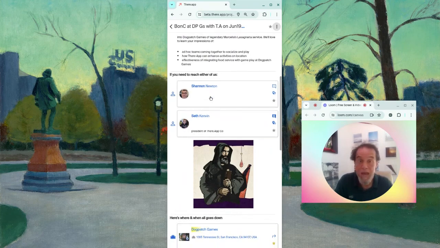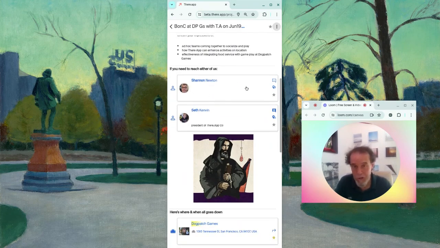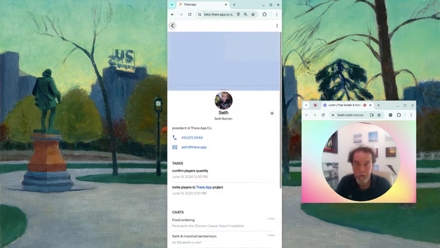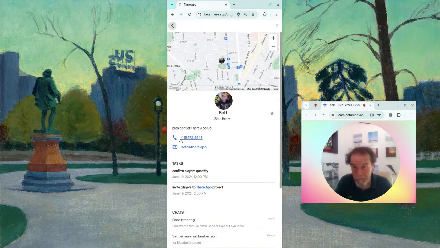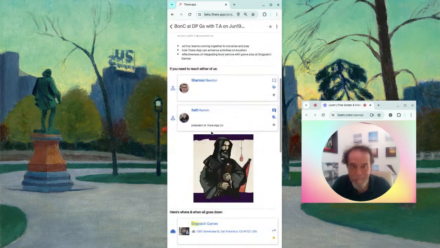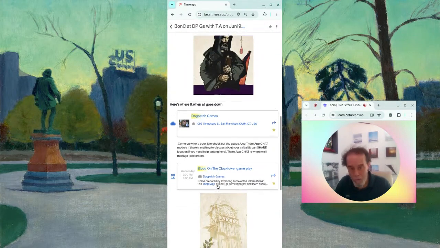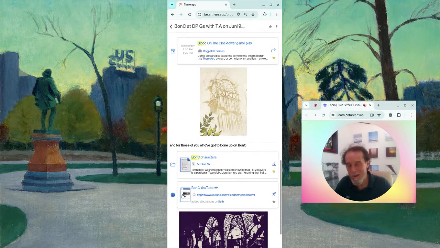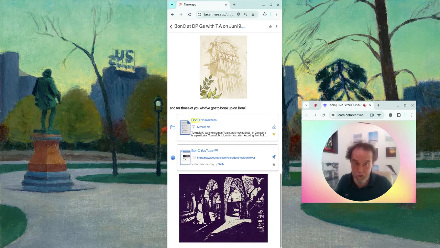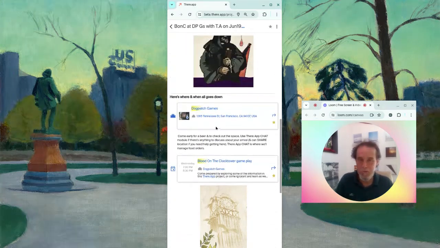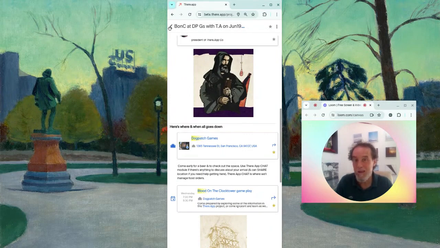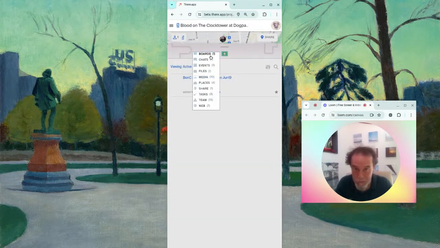So on this page from our board module, we can pull in info from our team module. Here's me and Shannon. If anybody needs to message us directly, or someone clicks on me and I share other information, they can call me by phone or reach me by email. You can see here, location can be shared. I'm not sharing it at the moment, I'm just seeing it because I am myself. And then other important information like where things happen, when our gameplay is, and other resources if anybody wants to look up more. So again, it's like a page in which people can get the most important information. Anybody who wants to look at greater depth can then explore our modules.